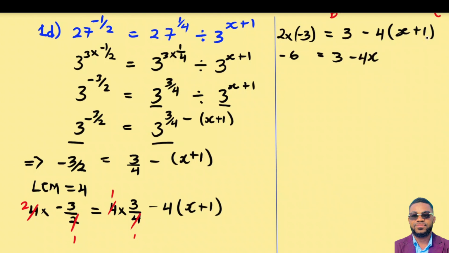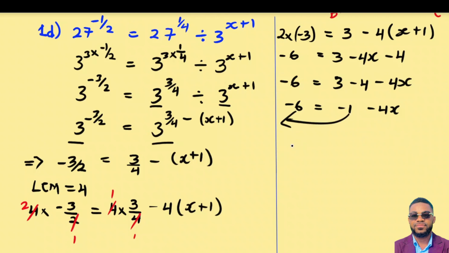And negative 4 times positive 1 will give me negative 4. So we can still simplify this side. We have negative 6 equal to 3 minus 4, negative 4x, which will give me negative 6 equal to negative 1 minus 4x. So now, I can just take this negative 1 to this side so that we get negative 6 plus 1 equal to negative 4x.